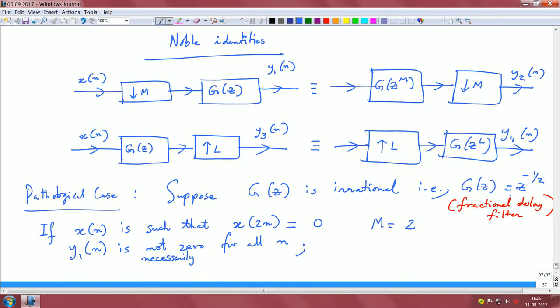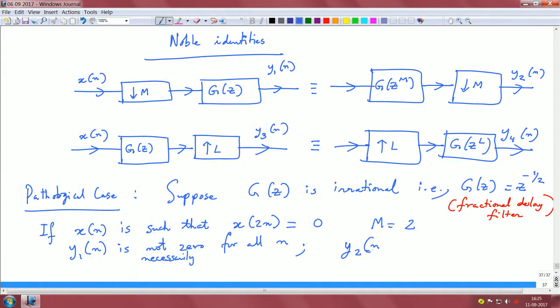That means we are taking the signal x of n, we are filtering it through a unit delay, and when we are doing the filtering through a unit delay and then downsampling by 2, you are getting everything to be 0. So y2 of n is 0 for every n. So just observe the two cases here.